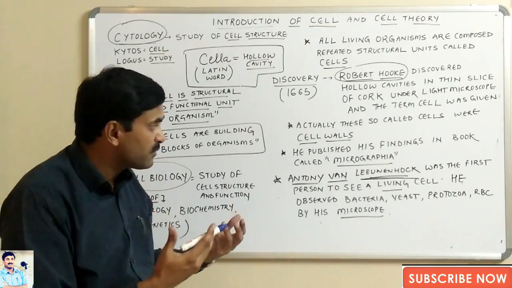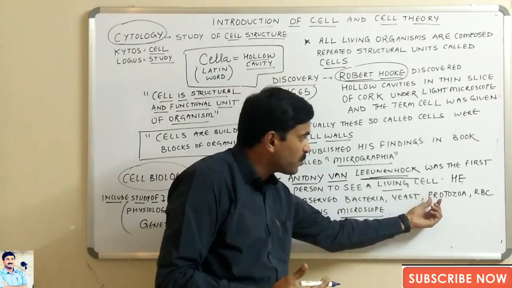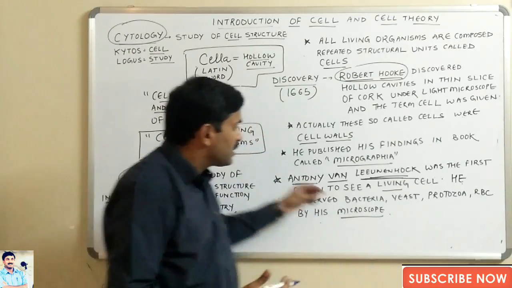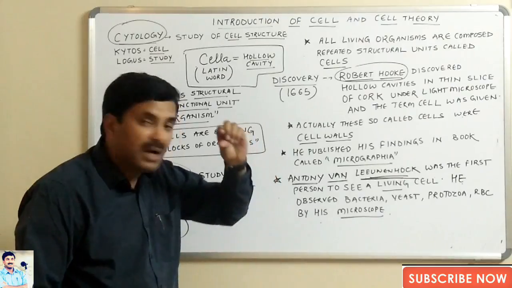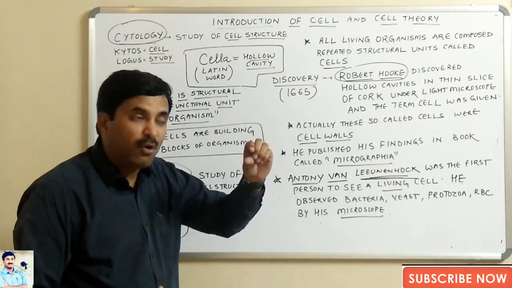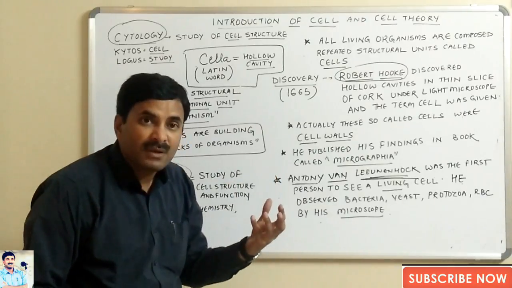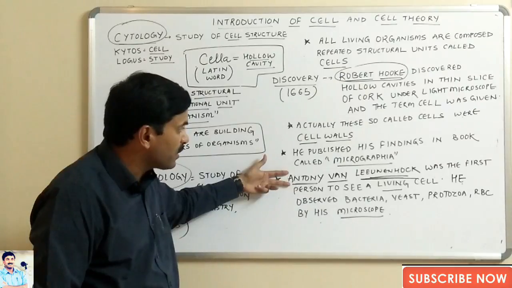He observed the cells of bacteria, yeast, protozoa, RBC, etc. in his microscope. Then the actual credit for discovering the living cell, or for viewing the internal organization of the cell, goes to Antony von Leeuwenhoek.